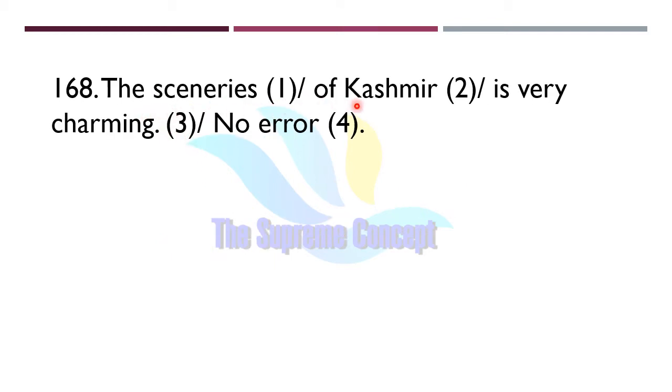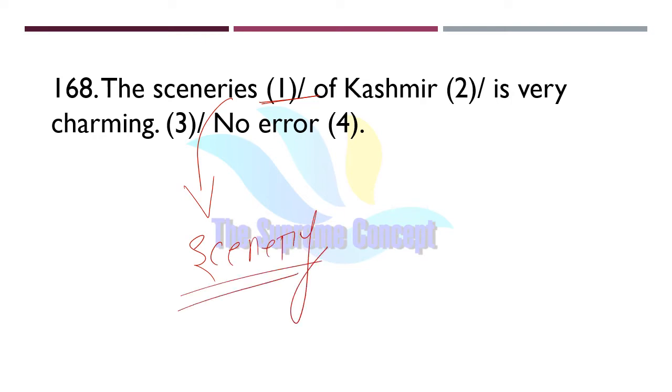The sceneries of Kashmir is very charming. Now find out where exactly the error lies. Yes, the error lies in part 1. There is no word like sceneries. It should be scenery, S-C-E-N-E-R-Y, because it has no plural form, and the plural form of scenery is actually scenery. So it is both plural and singular.